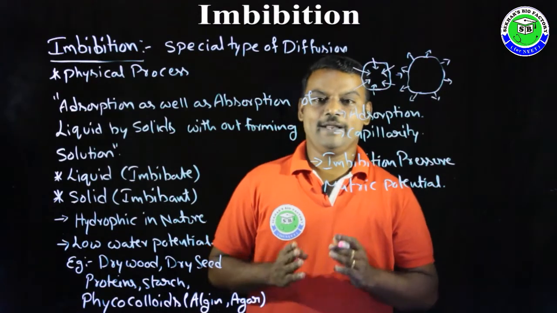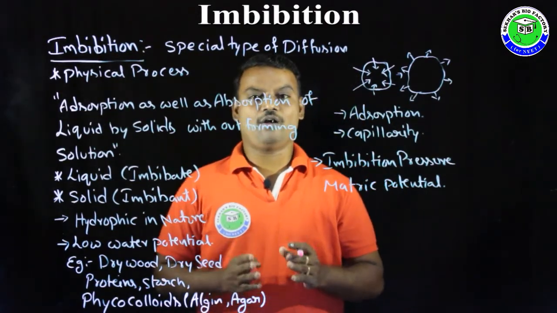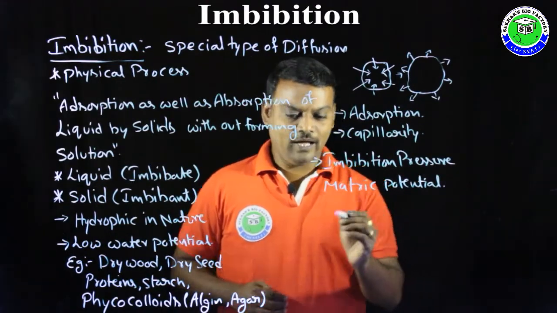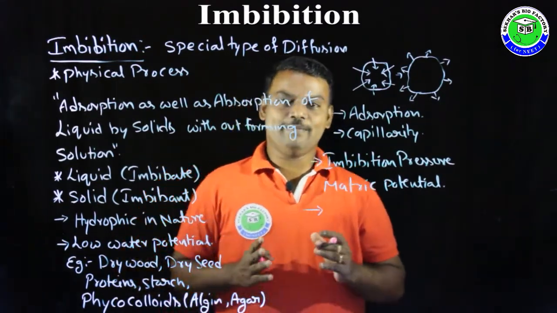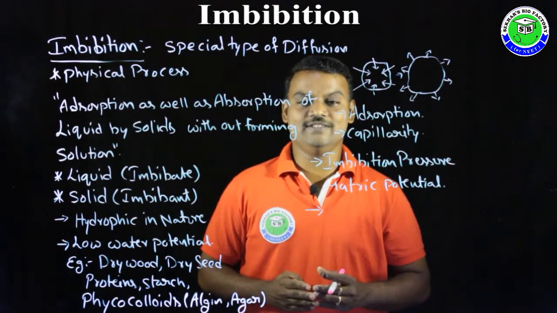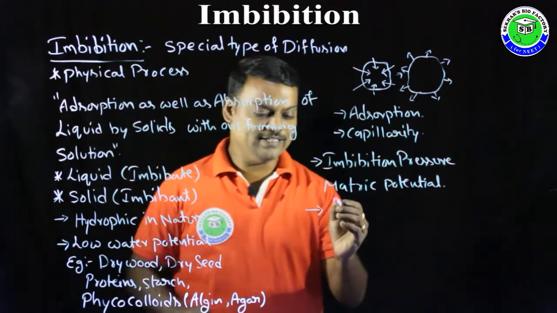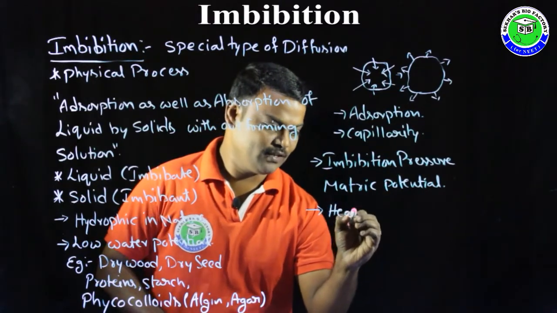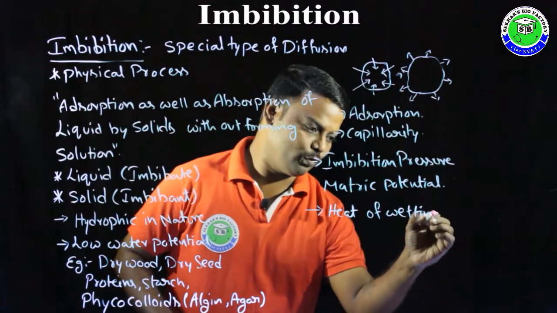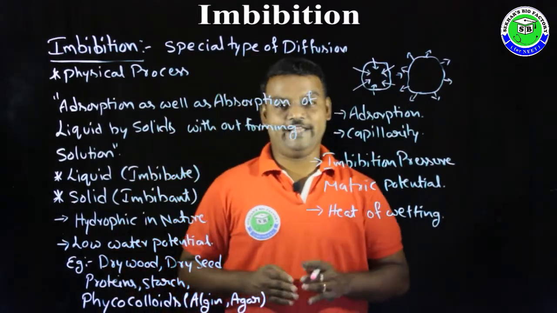In this way, prehistoric man could split rocks with the help of imbibition pressure. Along with that, during imbibition, kinetic energy is released in the form of heat, and this heat is called heat of wetting.